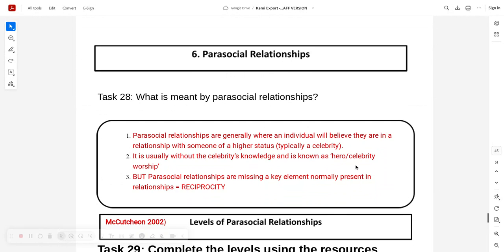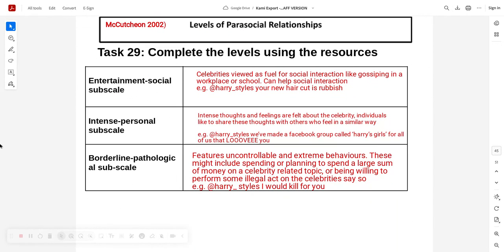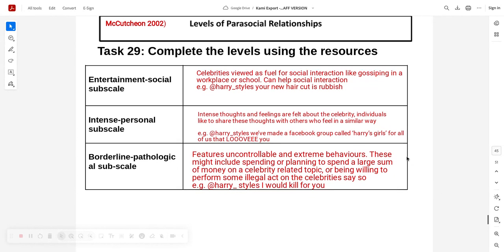Parasocial relationships. Remember, you have to define these. Quick 2-mark definition. Don't get missed out from this. I don't think, let me just double check. Have they ever asked about levels of parasocial relationship? Not in real life papers. Yeah? Not in real life papers have they ever asked about levels of parasocial relationships. So make sure you know these, please. At least 3 marks apiece. Yeah?